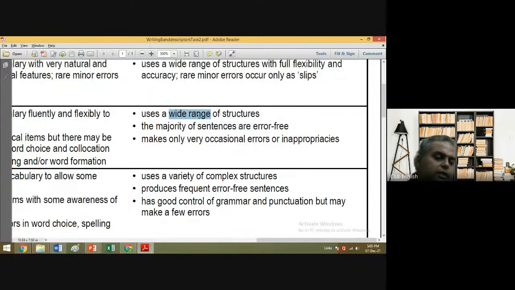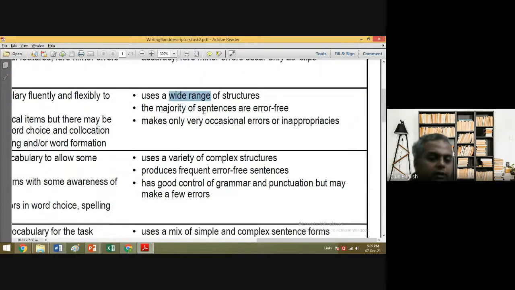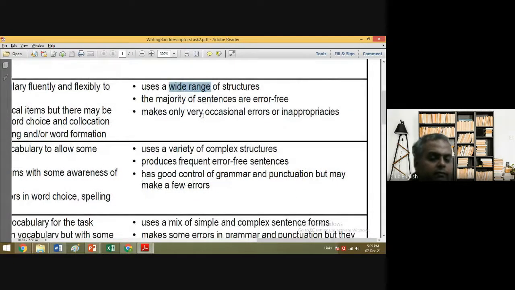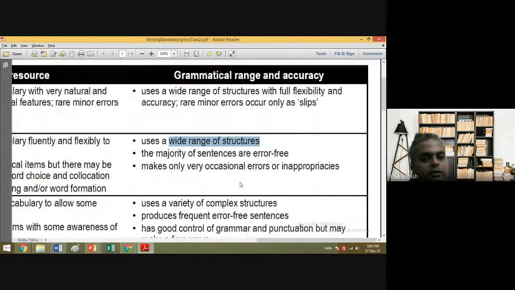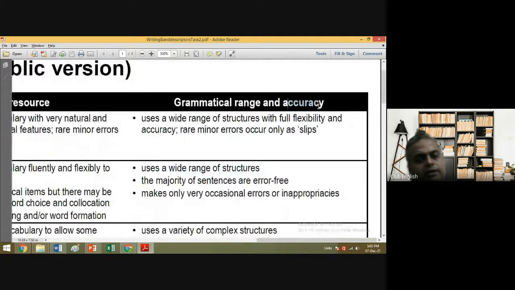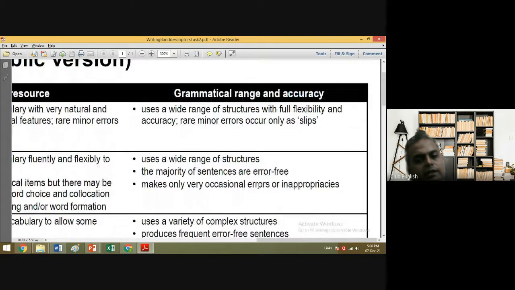So it is quite the most difficult part in IELTS essay writing, which people generally don't know about, and they generally don't get good marks because of this. So you need to get into this, that is, a wide range of structures you need to write. Okay. So this is called grammatical range. Accuracy means grammar. The errors, the inappropriacies, you should not do those things.